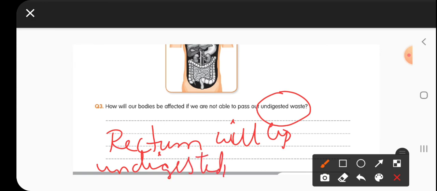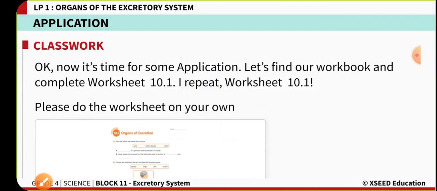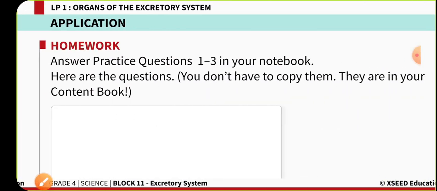Slowly, large intestine is also occupied by the undigested waste, and there is no absorption of water and minerals from the large intestine, and it finally leads to unhealthy condition.